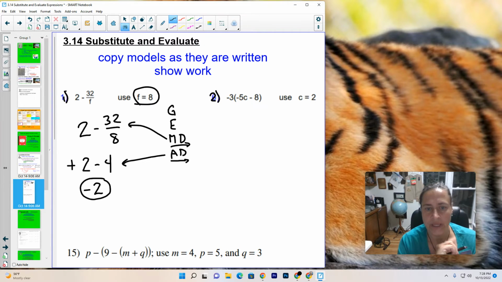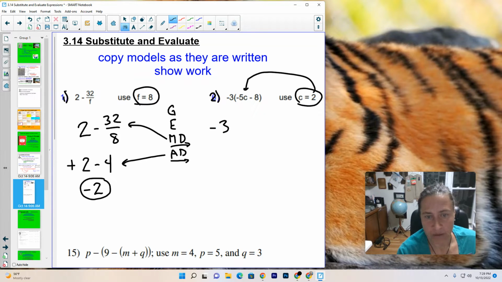This is number 2. Please write down negative 3 parentheses minus 5c minus 8 end parentheses. And then I also want you to write this down, c equals 2. So write the original. Okay. We're going to copy it down, except then when we get to the c, we're going to put in the number 2. So negative 3 parentheses minus 5 times 2.